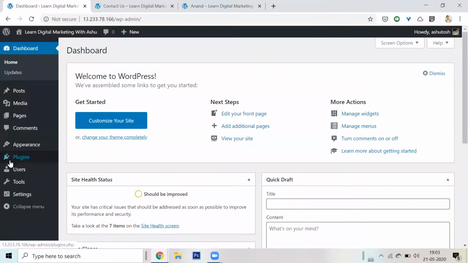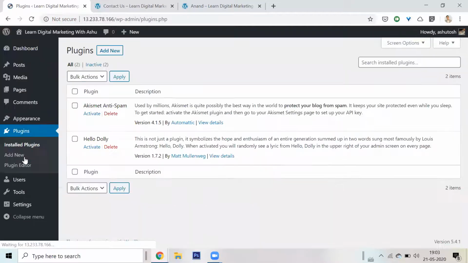So all these functionalities come from a section which is called plugins. I'll go to my plugin section. These are two plugins that have come by default in the WordPress installation. One of the very funny plugins that is available here is called Hello Dolly.